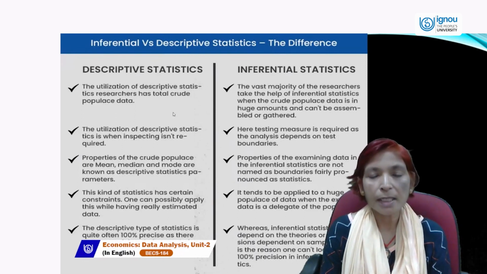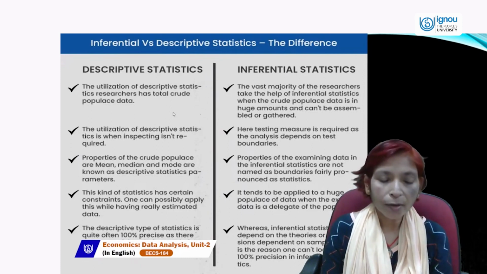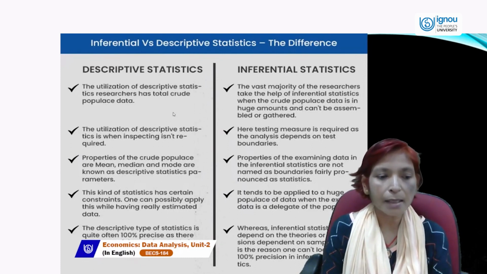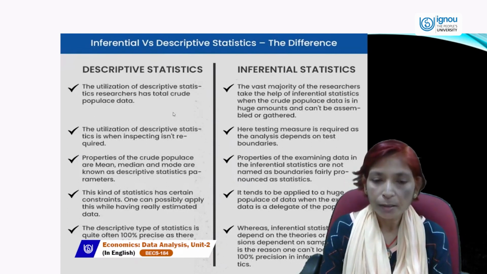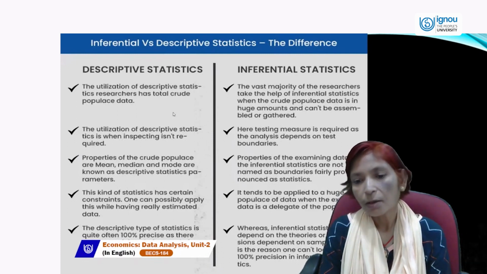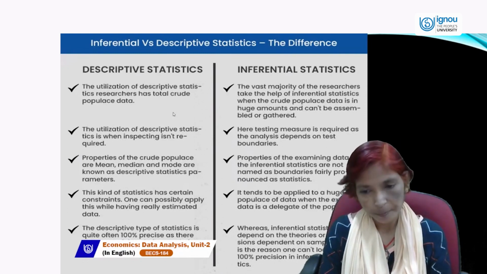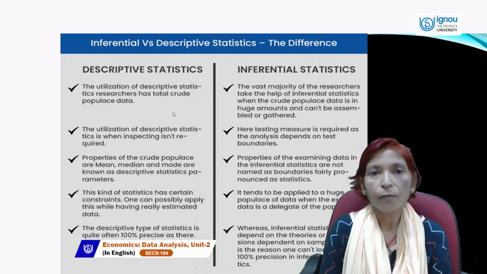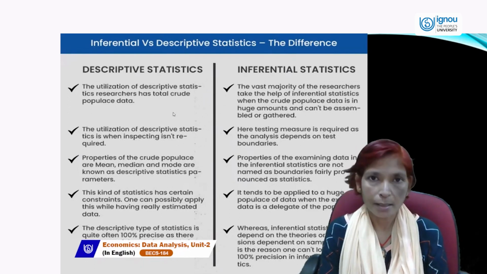So descriptive statistics is a type of statistics which is quite often 100% precise as there are no assumptions being made for the crude population, whereas inferential statistics depends on theories or conclusions based on samples which we draw from the whole population. So that is the reason one can't find 100% precision in inferential statistics.